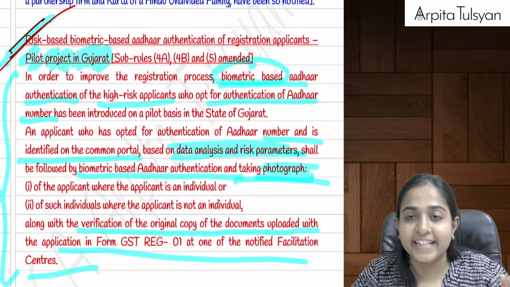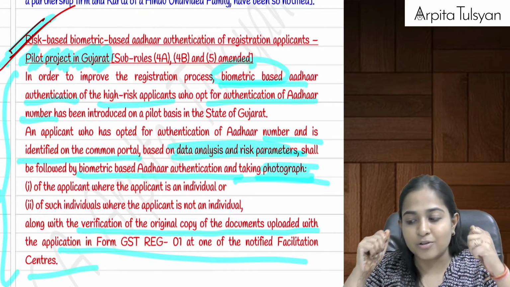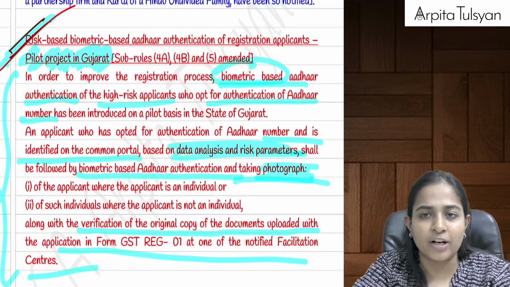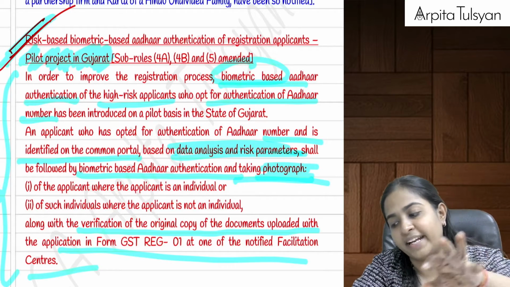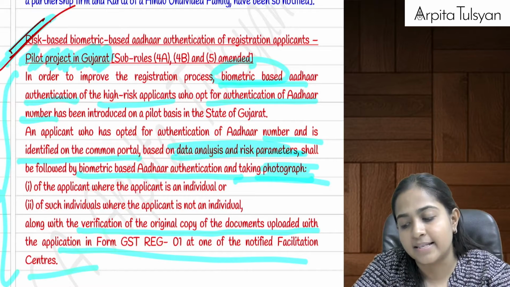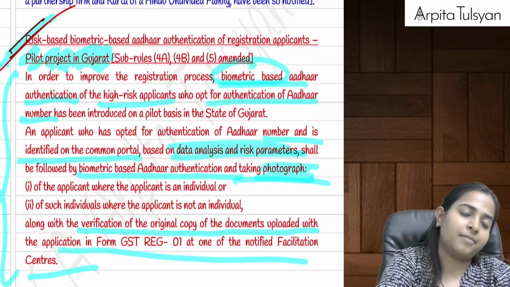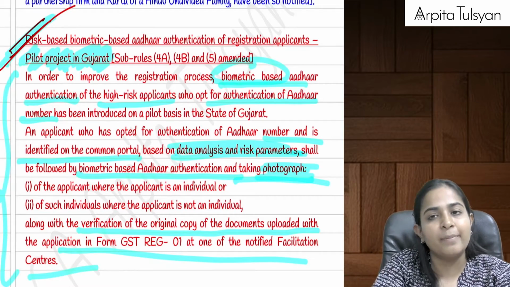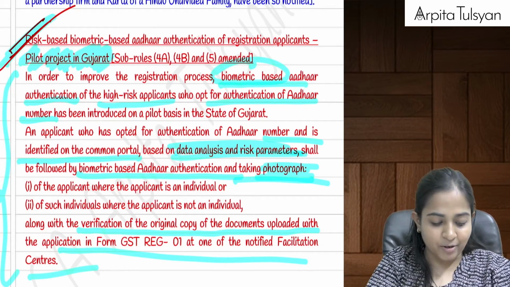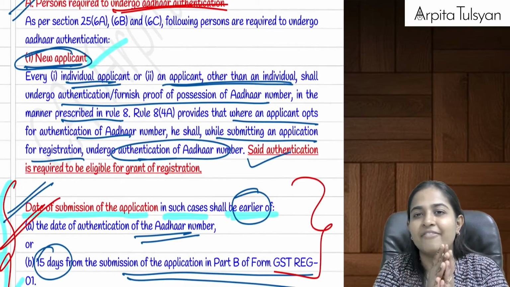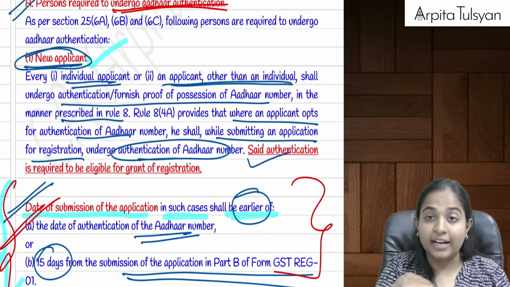He will have to go to the GST facilitation center along with his original documents and photographs and whatever documents are prescribed. All those things will be taken to the facilitation center, and there, by way of checking his biometric authentication, the application process will be completed, and later on the acknowledgement will be issued to such a person. Are you clear with this? Okay, so this is the process of these 7 days, and all this calculation is done from this particular date.